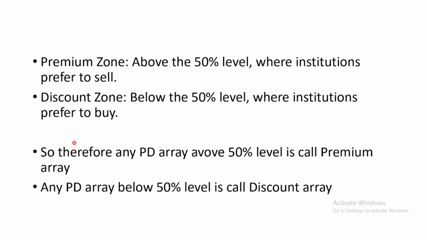Whenever we have a PD array that is below 50%, which is a discount, that PD array is regarded as a discount array, right? It may be an order block, fair value gap, breakup block. So that's why you can see in some of my charts premium array, discount array. You can see how these things are aligning, guys.